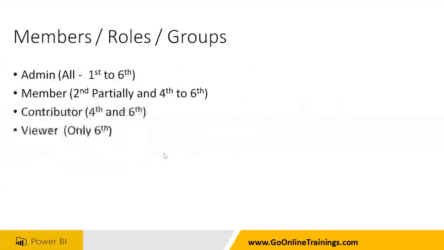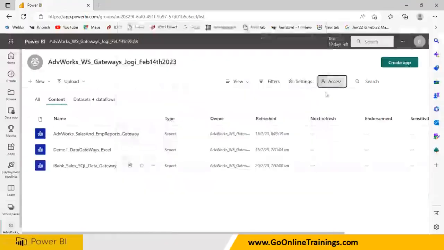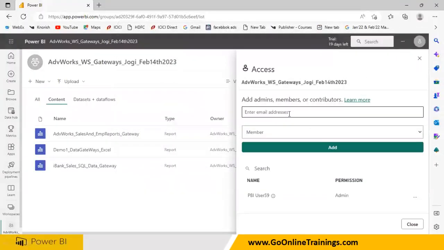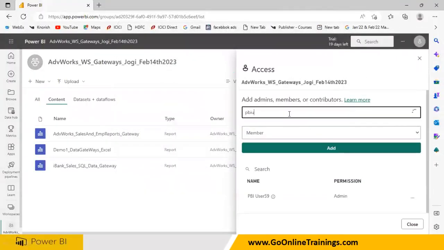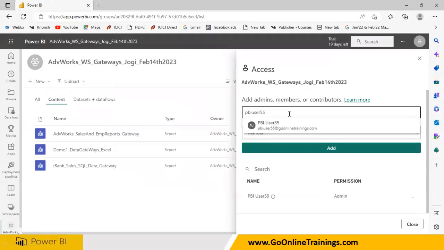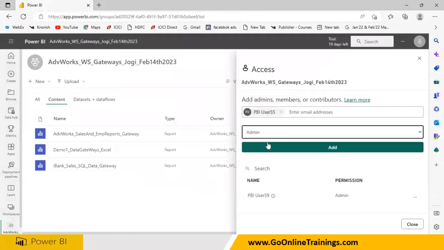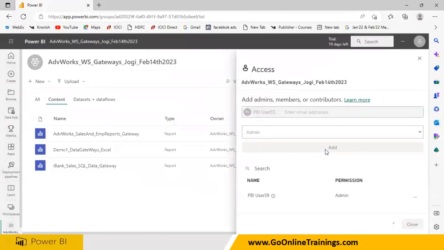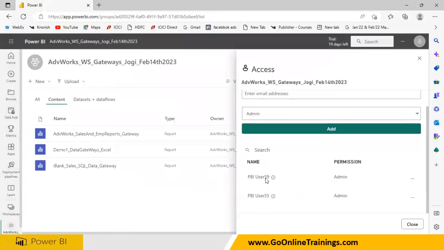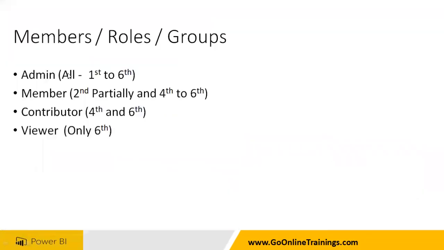Now, if I give admin privilege, for example, I go here. So I want to click on access. Now I want to give PBA user 55. Okay, so this user would have been registered already, otherwise you cannot get. So you need to give admin. When you click on admin and add, you see 59, that is you, that is admin, and 55 is also admin. If I give admin access to this, all first to six, everything you can perform.